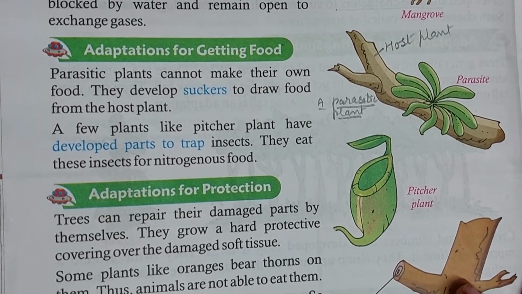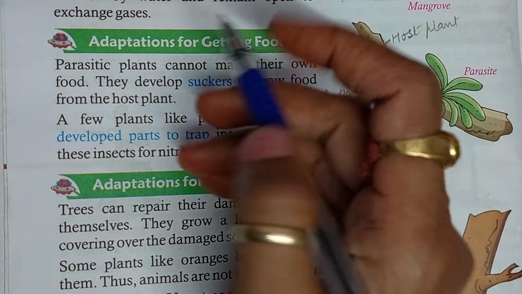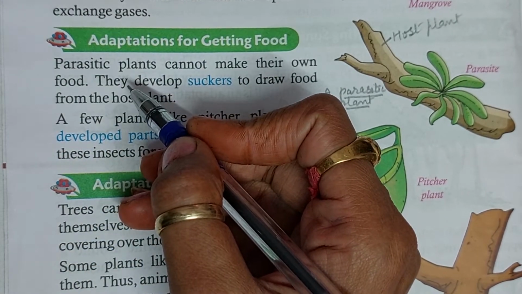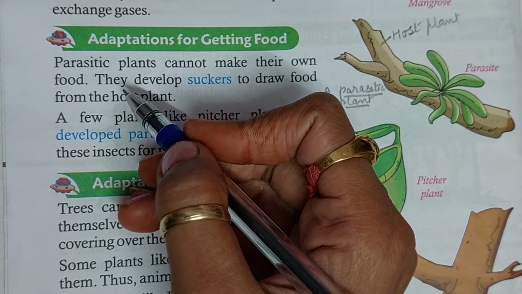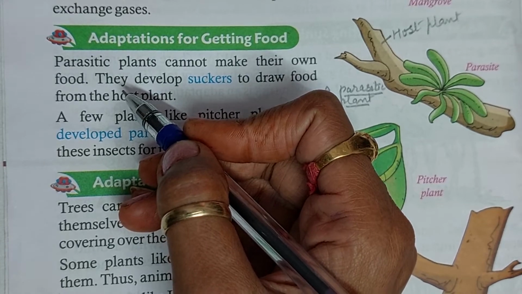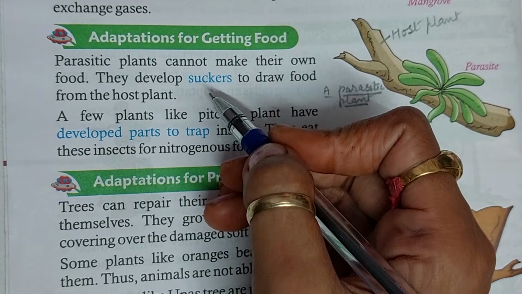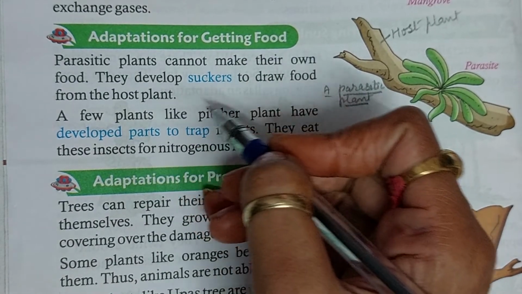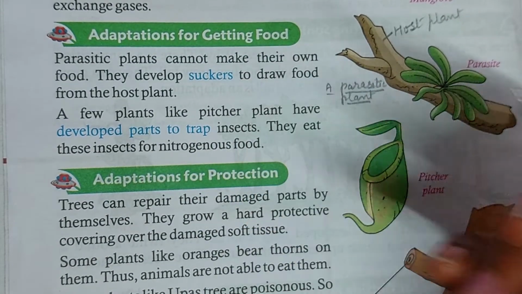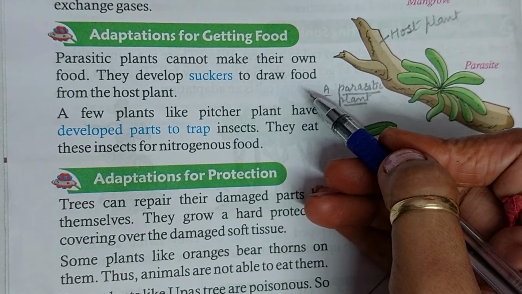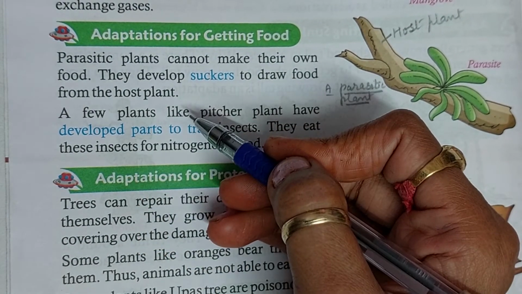Adaptation for getting food. Parasitic plants, you know very well, depend on others. They cannot prepare their own food. They develop suckers. It is a special feature of these plants, an adaptation for getting food: suckers to draw food from the host plant.